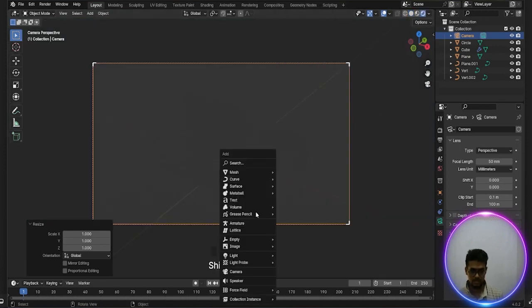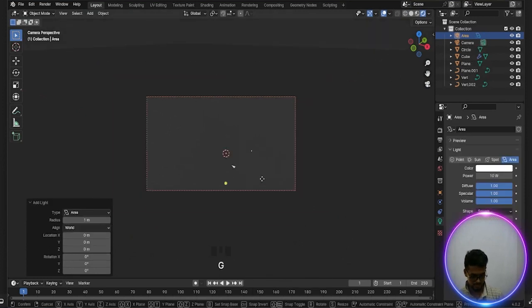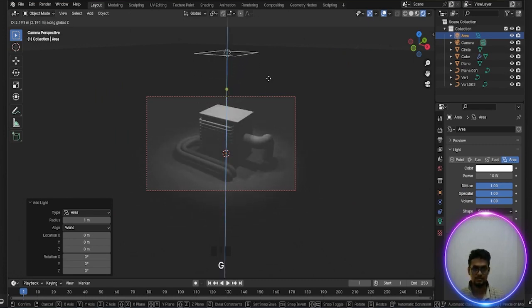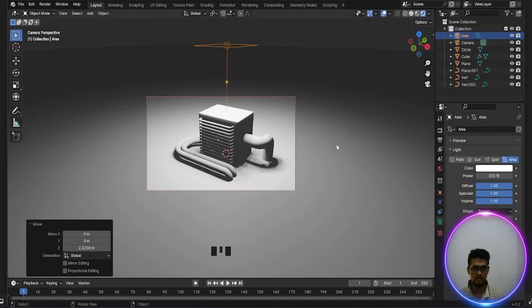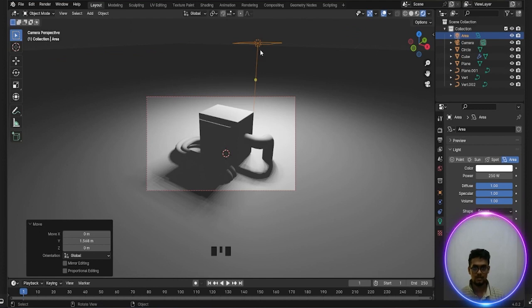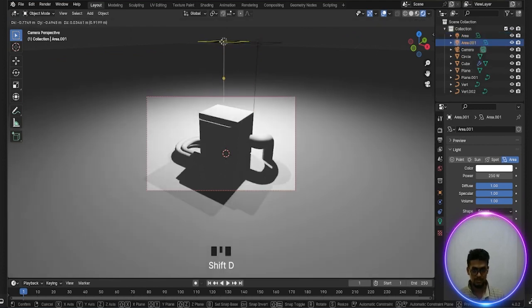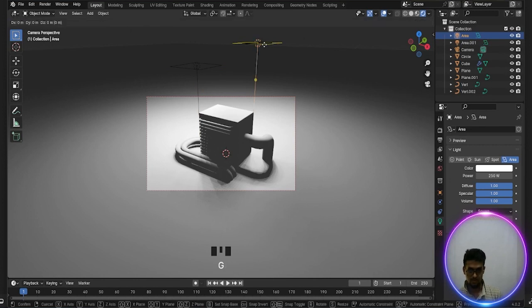Okay, Shift A, go to the light and area light and Z and Z. Done. Light and 250 power. Okay, done. Probably Z and Y. Okay, and Shift D. Okay, probably this should be in front.